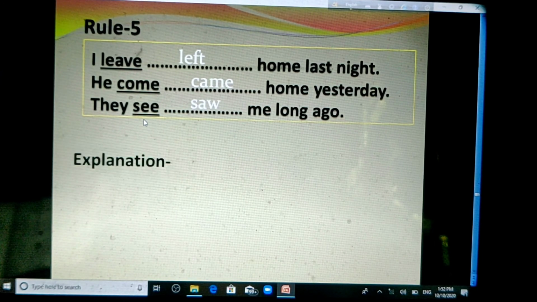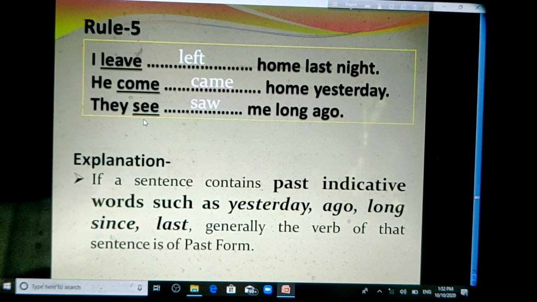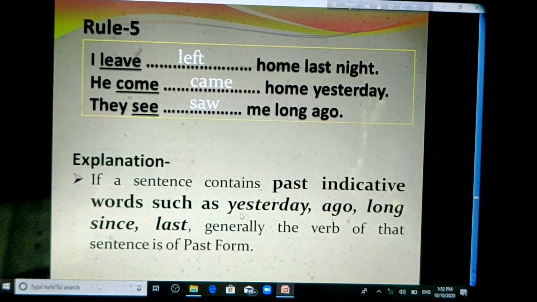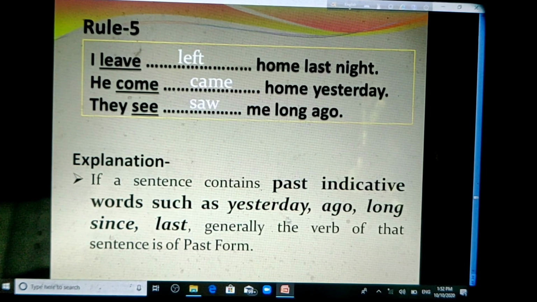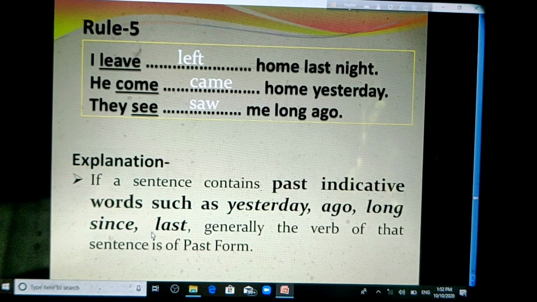Now, the explanation is, if a sentence contains past indicative words. What is it? Past indicative words such as yesterday, it is a past indicative word. Ago, it is a past indicative word. Long since, it is also a past indicative word. And last, it is a past indicative word.